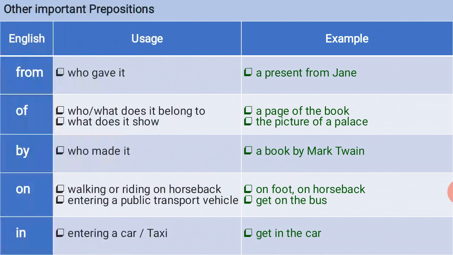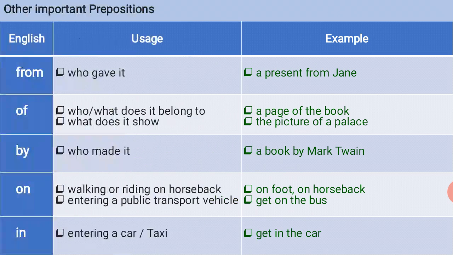Next it is on. Usage of on is walking or riding on horseback. For example, on foot, on horseback. Usage of on is entering a public transport vehicle. For example, get on the bus. So usage of in is entering a car, taxi. For example, get in the car or get in the taxi. So next word it is off. Usage of off is leaving a public transport vehicle. Example is get off the train.